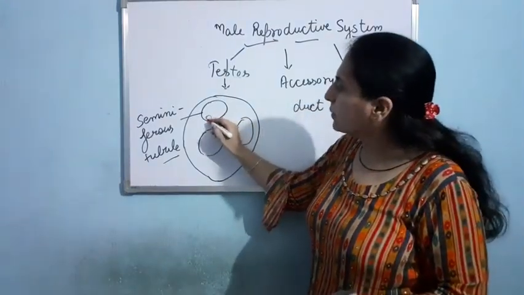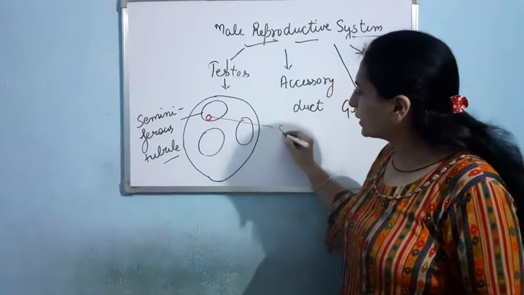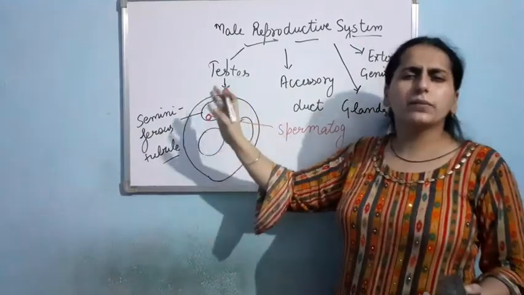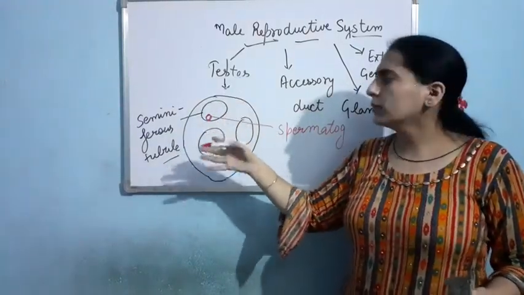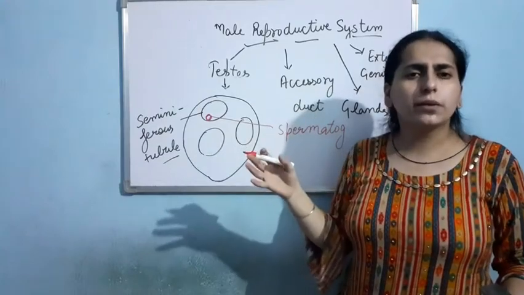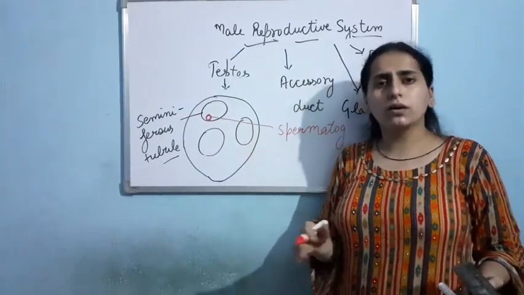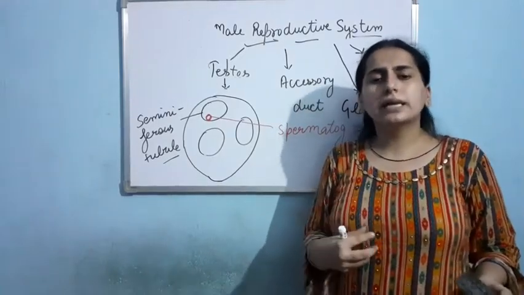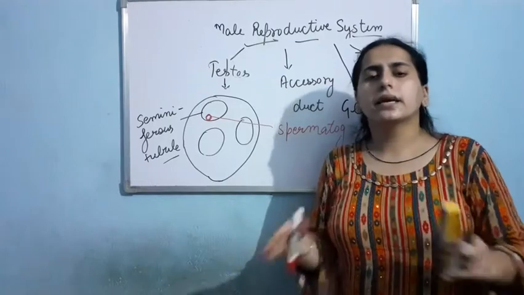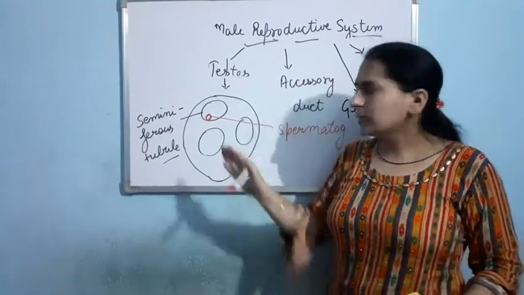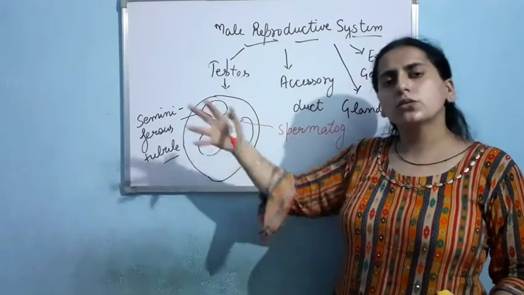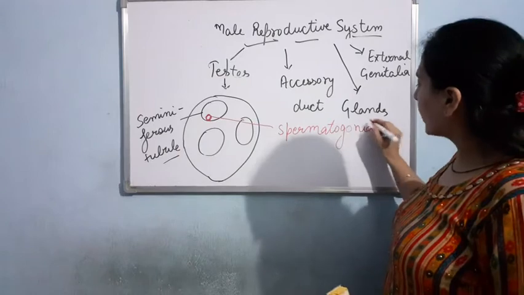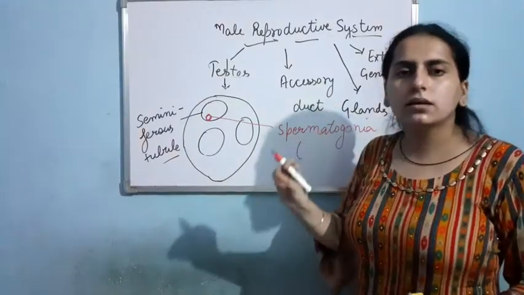So suppose here I am having spermatogonia. Like this, so many spermatogonia are there. As you know, in human males millions of sperms are produced, and they produce these sperms throughout their life. But this is not happening in the human female. Females can produce the egg only till a certain age, 40-50 years maximum. But human males can produce sperms throughout their life. So here we are having the spermatogonia, or I can use the term male germ cell.